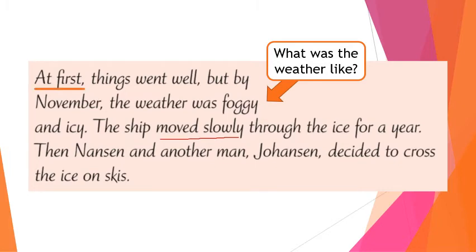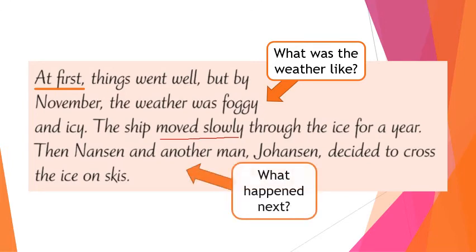We also see words that we can use to explain the order in which things happened, like at first. And we can also see in this paragraph what happened next, and the word then. So remember, when you're explaining an event, you can use words like at first, then, next, and so on. So in this paragraph, we see how the story begins, at first, and what happened next after the ship moved slowly.